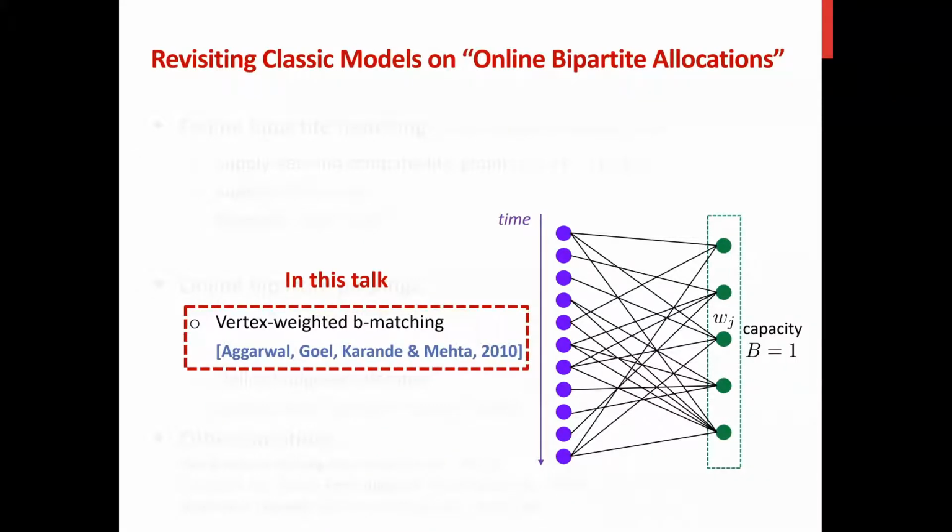And in this talk, we will mainly focus on vertex-weighted b-matching, and we will consider a special case where the capacity equals 1. Additionally, we will allow our matching algorithm to produce a fractional solution.